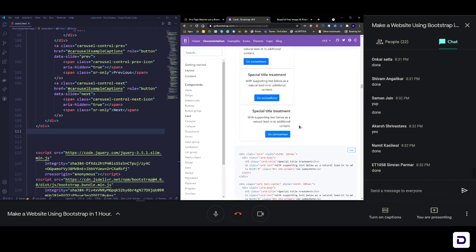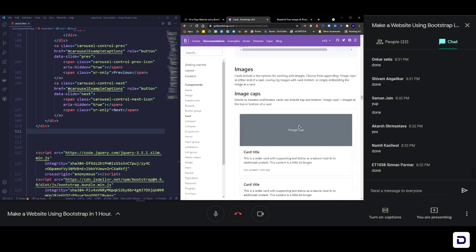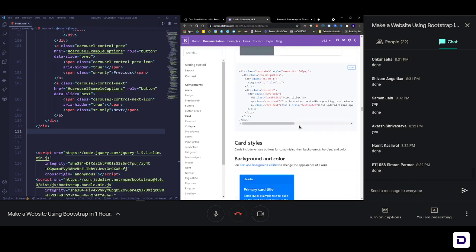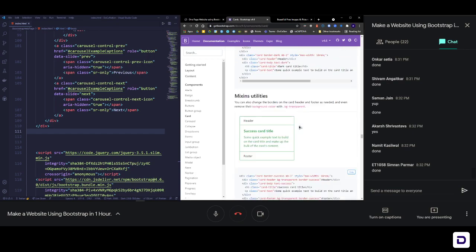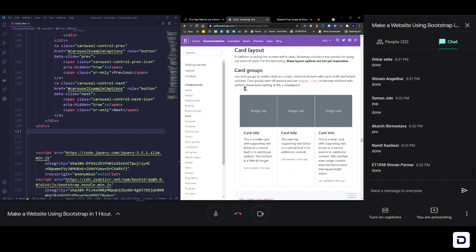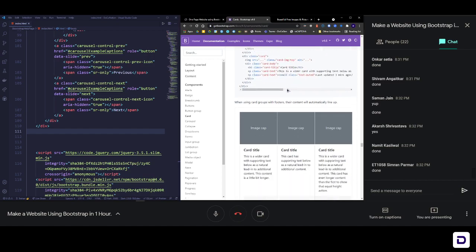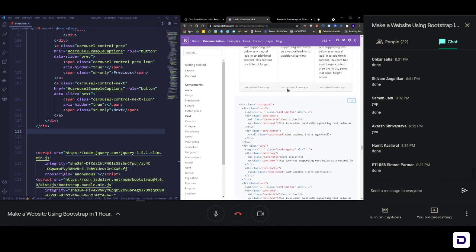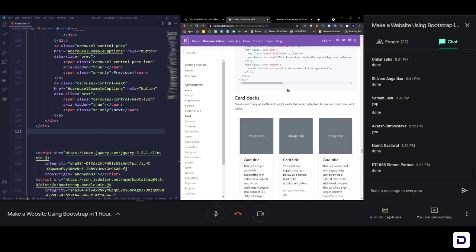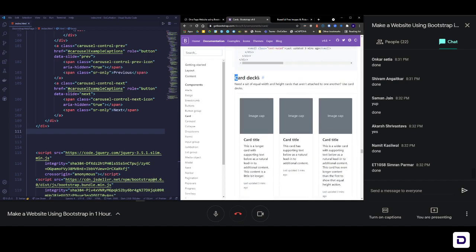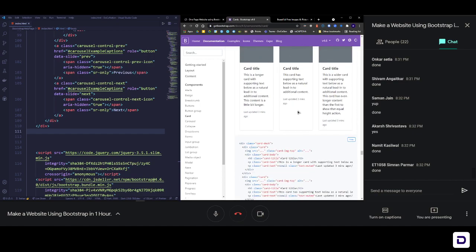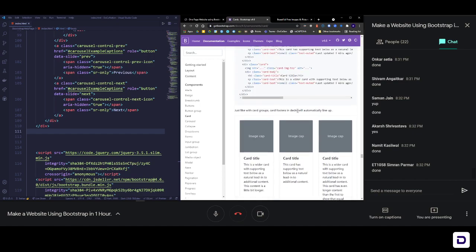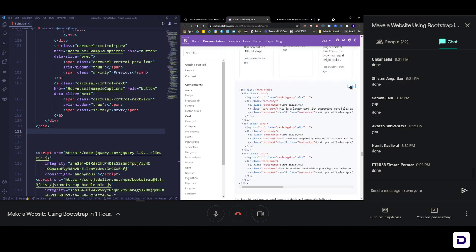So scroll, scroll more. Somewhere it will have card styles, border. There are a lot of things. Okay, here it is. Card groups. Okay, this is what we need, card groups. So let's just find it out. Which one should we use? The first one, or maybe we can use this, right? With image and all, so that we can add images also to this. Yep, let's use this. So I'm gonna copy this.